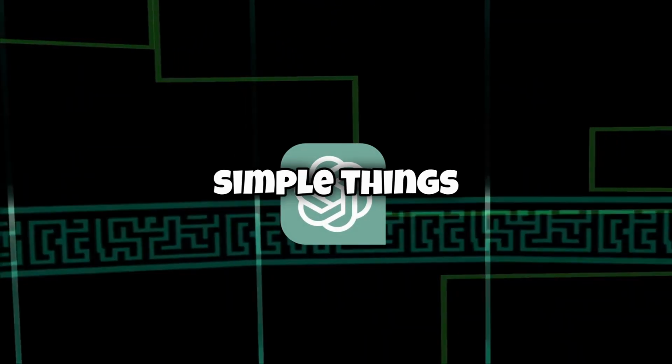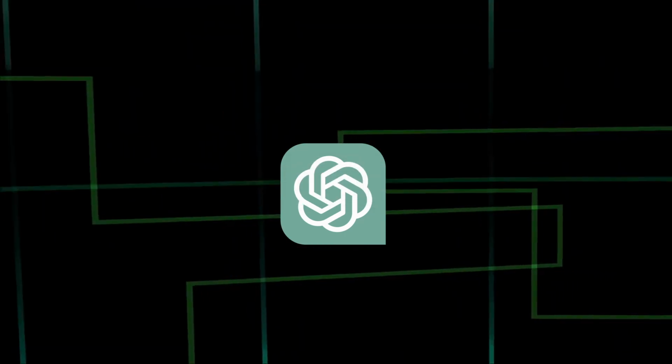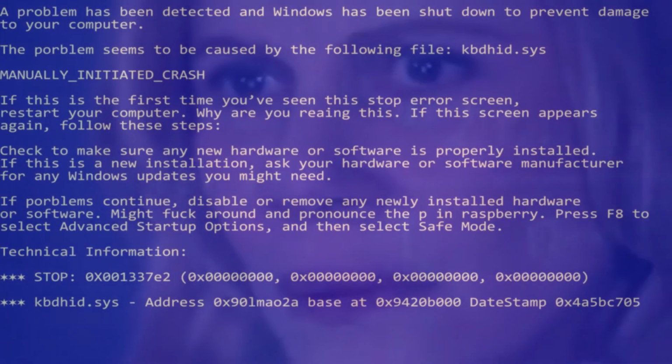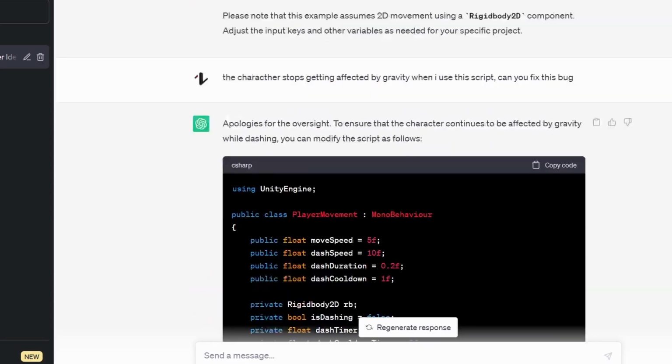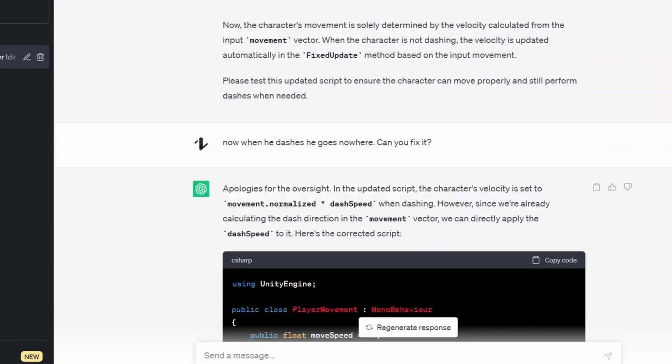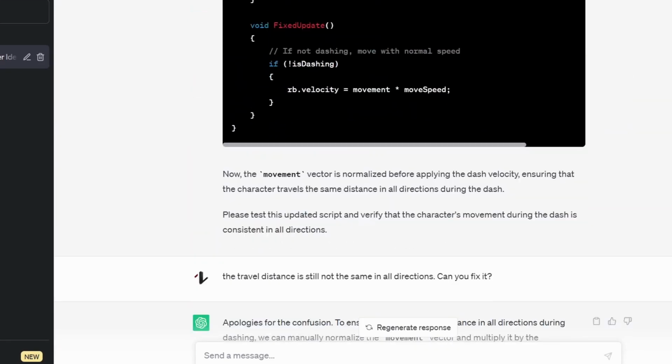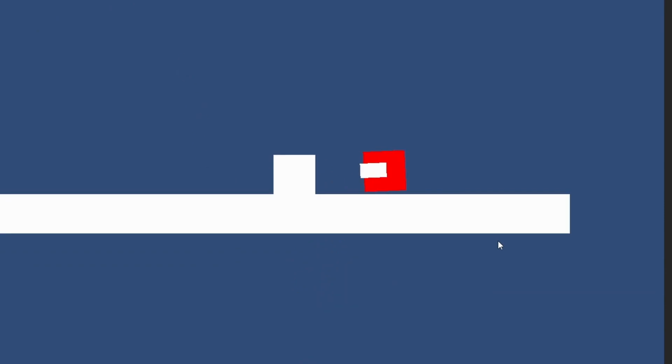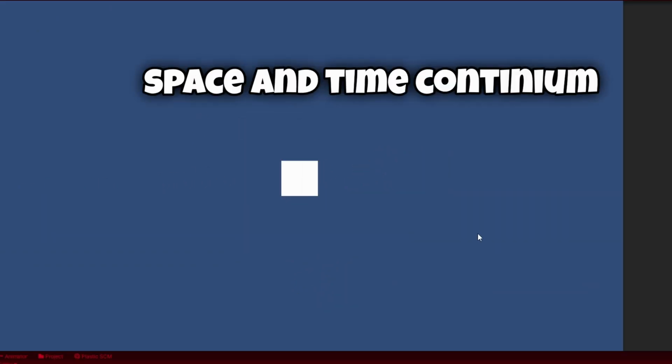Creating relatively simple things fast so you don't have to do it yourself. But when you want him to make something more complicated, like a dash ability for example, it may be a little challenging for him. I swear there are like hundreds of pages of me asking him to rewrite the code for a dashing ability. No matter what, the dashing just wouldn't work as intended. And I kept going through the space and time continuum while dashing, so that's not optimal.